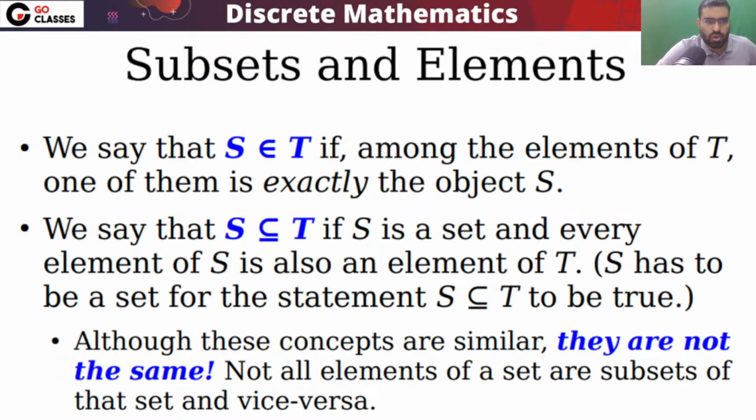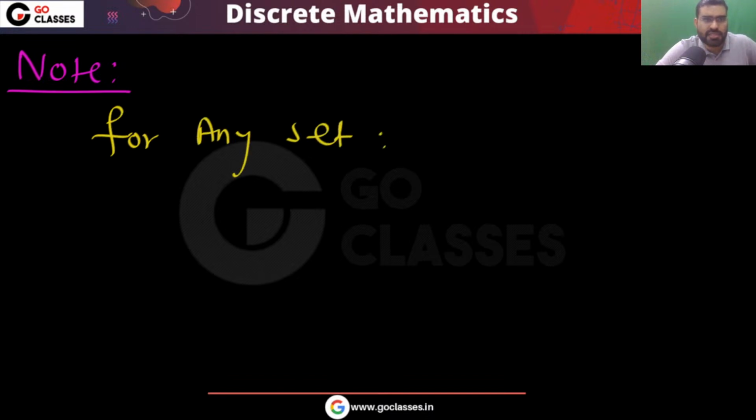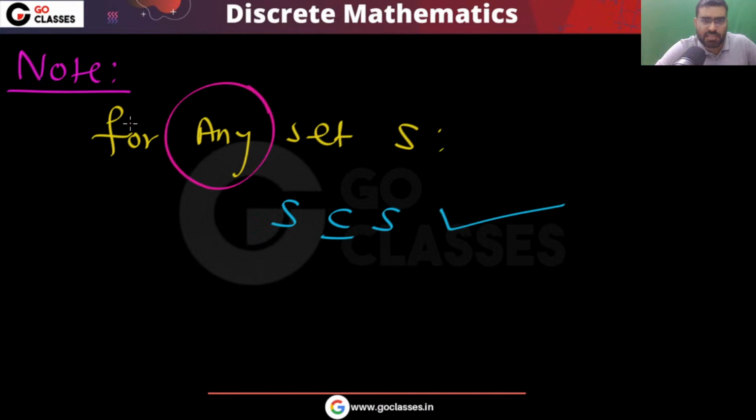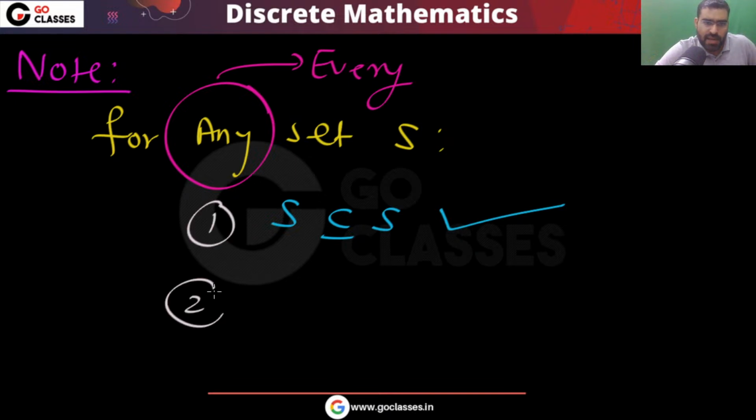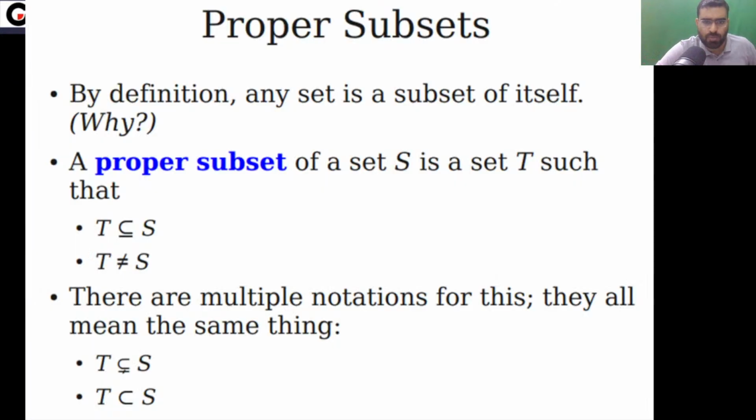Now you can also notice these two important notes. For any set S, these two things will happen. S is a subset of S. Whatever set you take, that is a subset of itself. And whatever set you take, the empty set is a subset of it. The empty set is a subset of every set. Every set is a subset of itself. These are two important results.